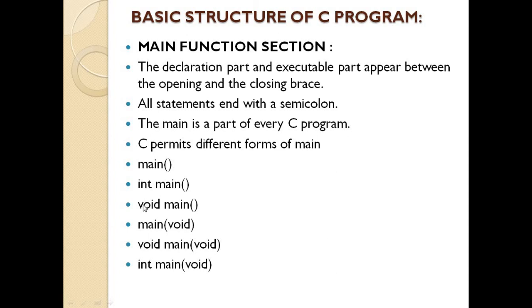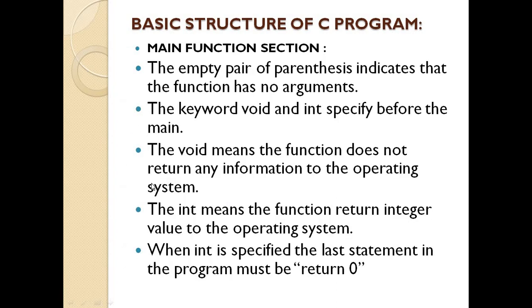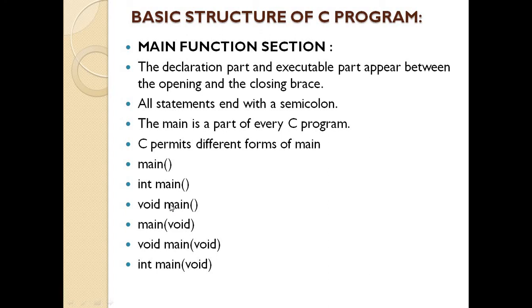The standard use of writing main in C is both. Either we can write int main or void main. Both are valid. So what is the meaning of this? The void means the function does not return any information to the operating system. The main function does not return any value to the operating system after completion of the program. It just executes the program and terminates.